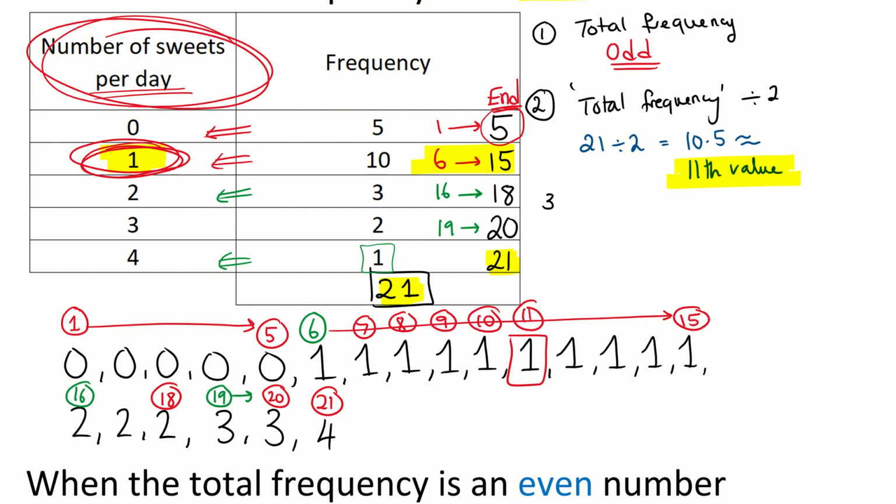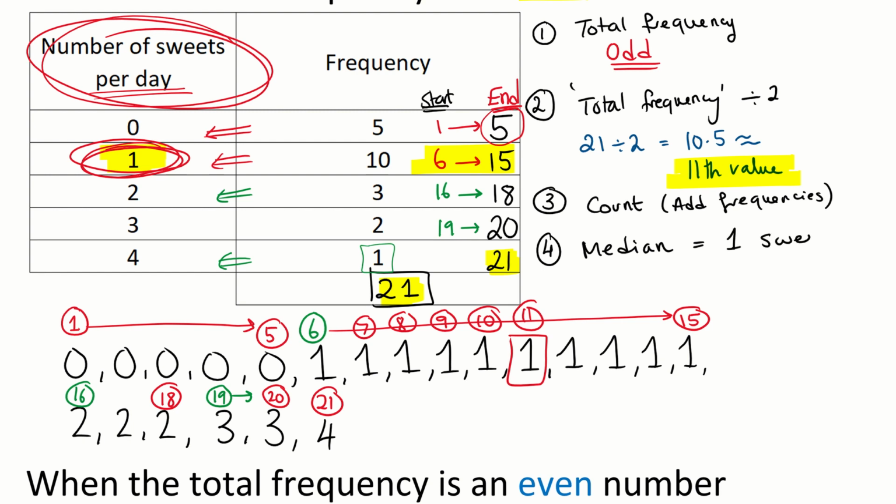So your step 3 is to count, add frequencies. This is what we've done. Put the end point at the starting point. And of course, the final part is to actually write down what your median is. The median is 1 sweet per day.